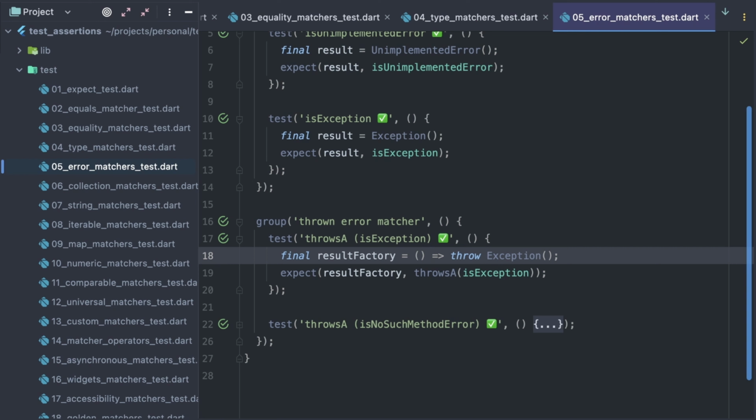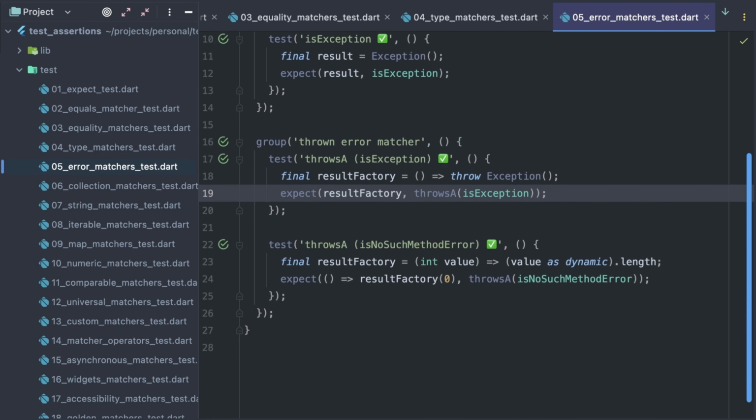If the method call is supposed to throw, it's unsafe to call it in the test body. Instead, it should be called inside the expect call. That's why here I declare a function that throws an exception, and here I call it inside expect. The throwsA matcher accepts another matcher that validates the error, for example, the isException matcher from above.